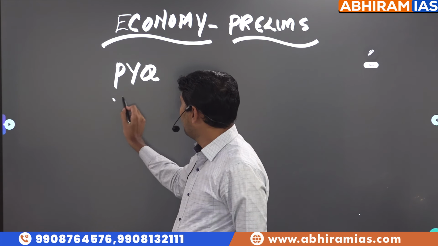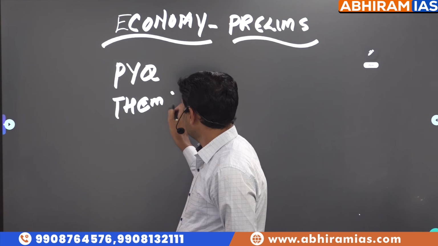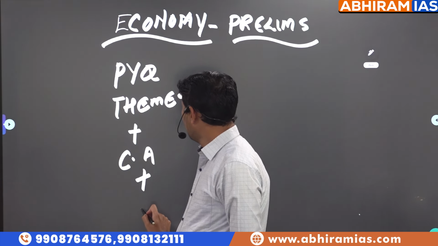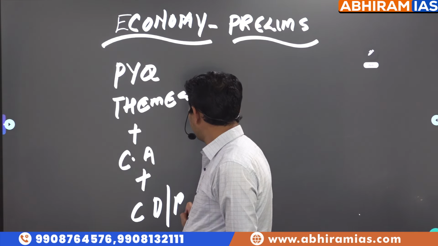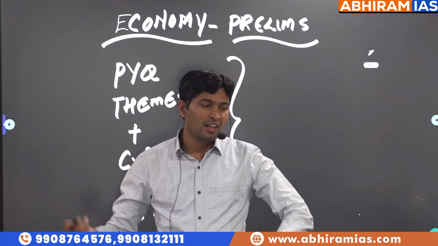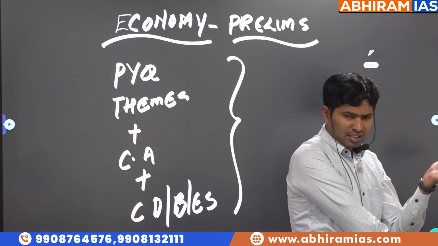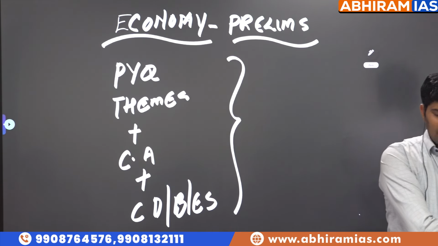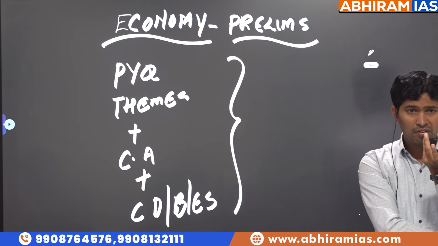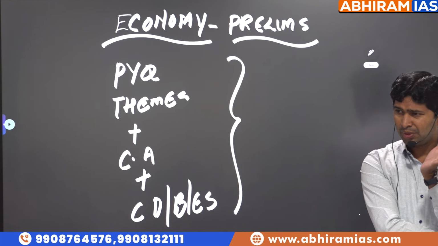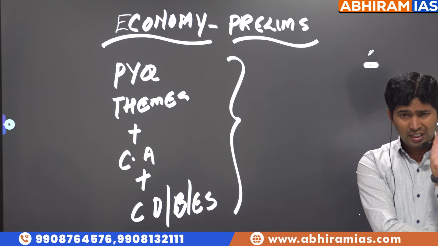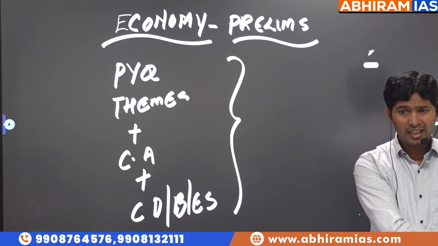First, you have to look at PYQ themes. Then you have to look at current affairs related to those PYQ themes, probably current data from the budget and economic survey. If you have seen the last 3 to 5 years, at least the last 10 years question papers, there are some repeated themes. Even though those chapters are so many, if you look at previous year questions, around 25 to 30 themes are there from which questions regularly get repeated.